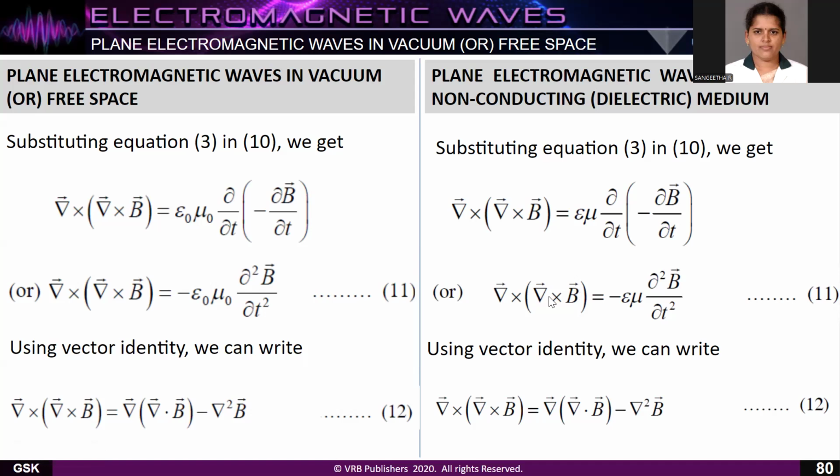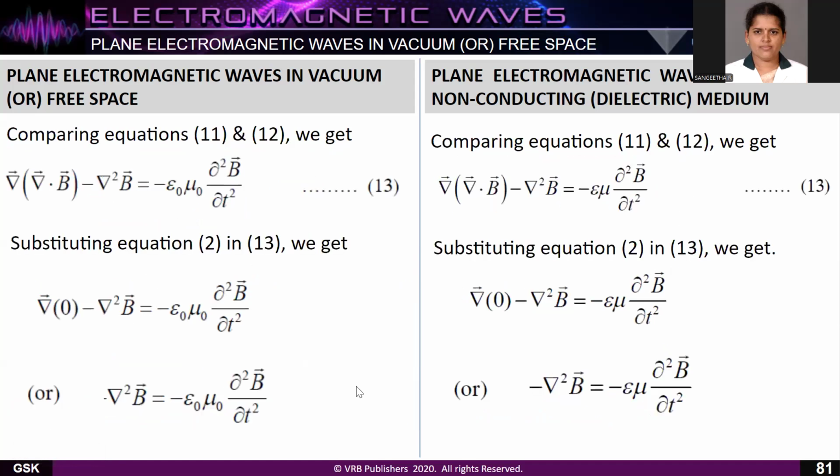This is on both the sides. When you substitute this value in the above equation, this is the vector identity. When you substitute this vector identity, it becomes del vector of del vector dot B vector minus del square B vector is equal to minus epsilon naught mu naught into dou square B vector by dou t square. The same thing happens over here also, substituting equation 12 in 13.